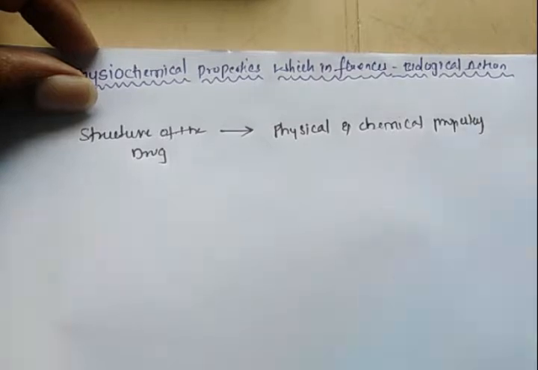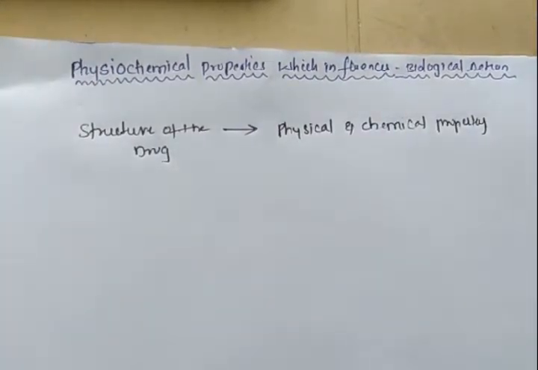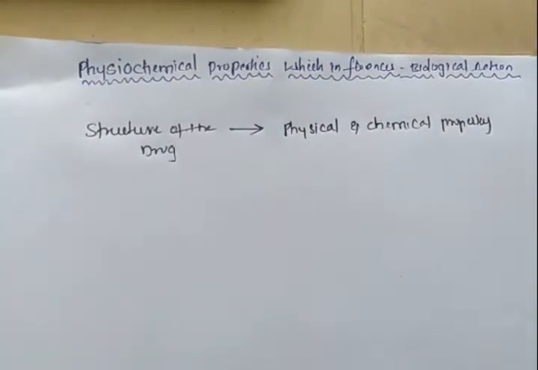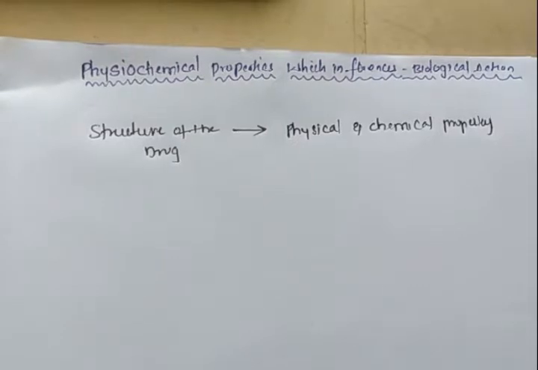The structure of the drug molecule entirely governs or otherwise controls the physical and chemical properties of the drug molecule.